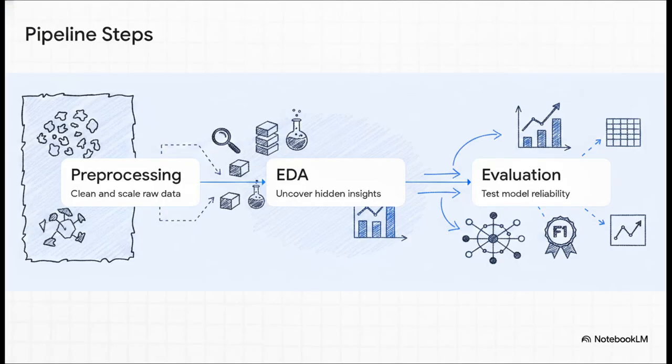So, before any flashy AI magic actually happens, we have to prep our data. You can't just throw raw numbers at a computer and expect genius results, right? Every successful machine learning project follows this universal pipeline. First up is data preprocessing. This is cleaning, normalizing, and scaling your raw data. Think of it like prepping all your ingredients before you start cooking. Next is exploratory data analysis, or EDA, where we kind of taste test and uncover hidden trends through visualization. And finally, model evaluation. We use really robust metrics like the confusion matrix, F1 scores, and AUC-ROC curves to rigorously test our model's reliability before it ever sees the real world.